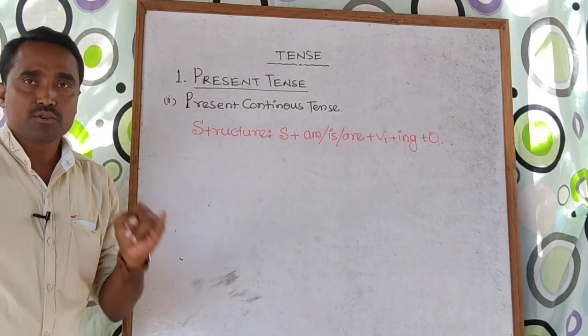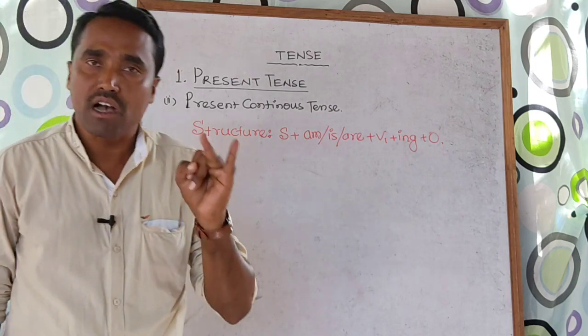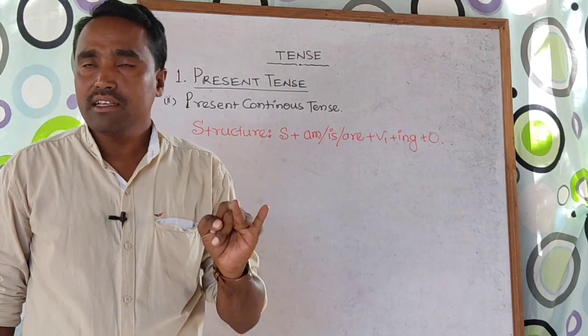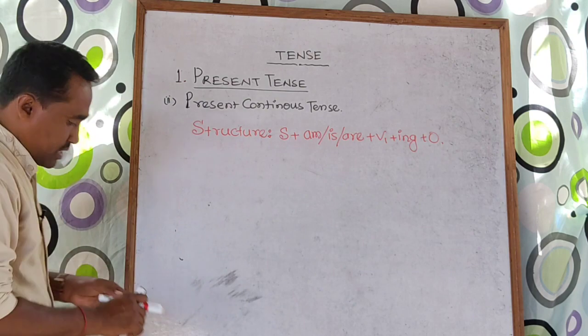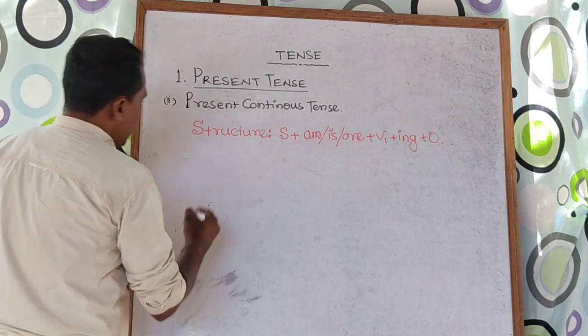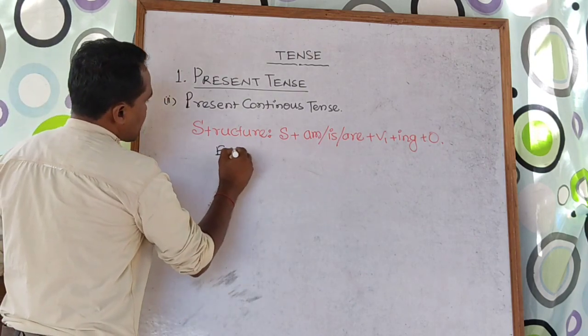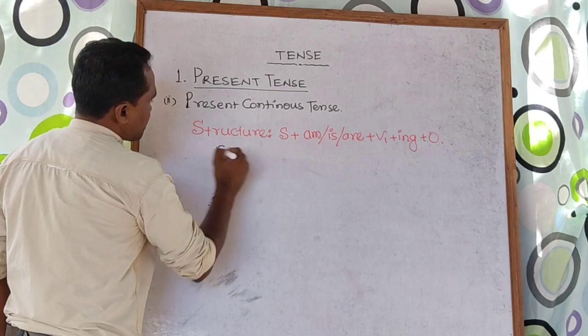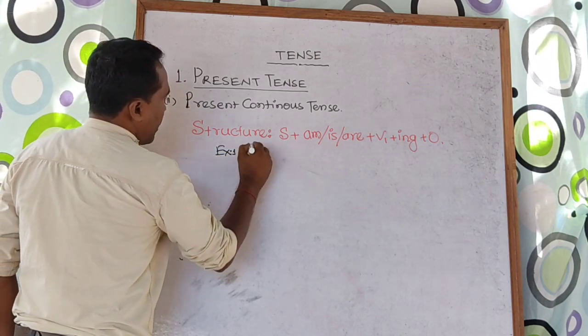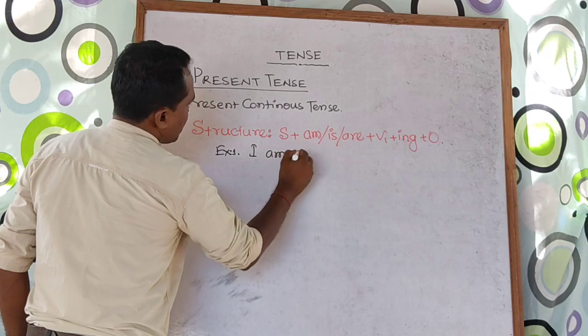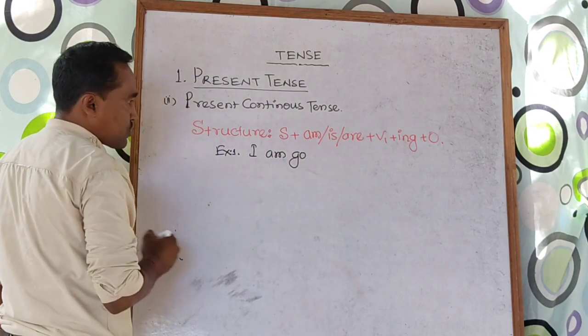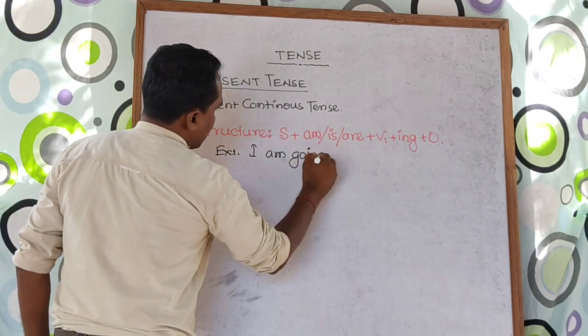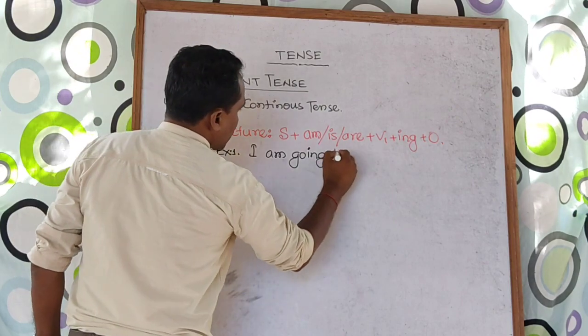For singular number use is, for plural number use are. If the subject is I, use am. So take one or two examples here. Number one example is: I am, take V1 as go, then take ing, I am going to school.